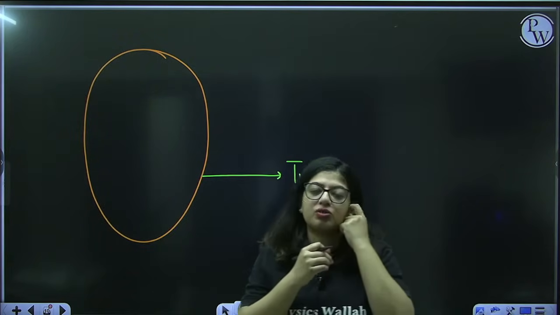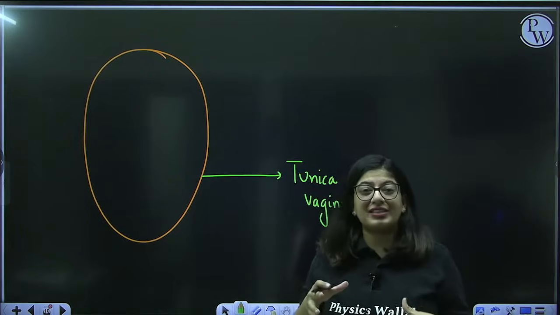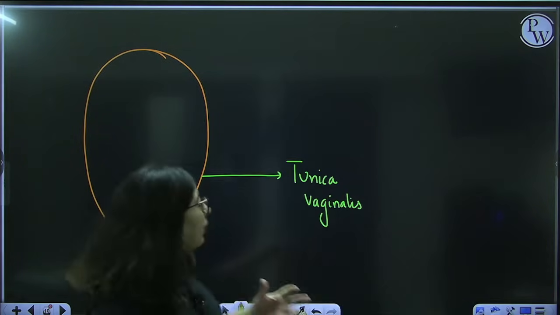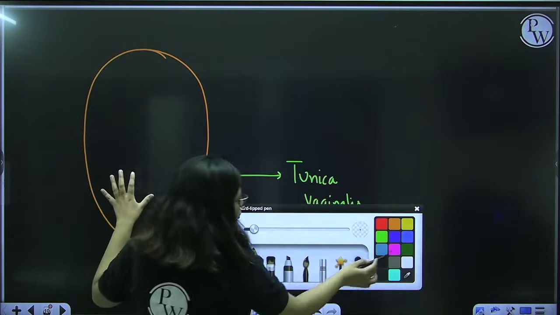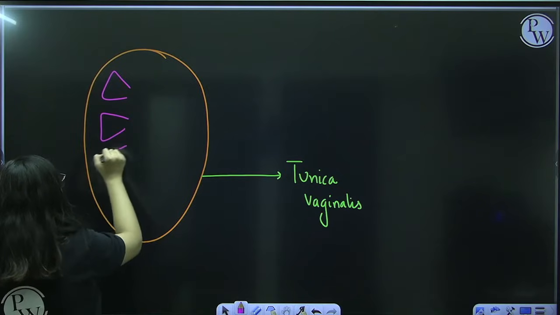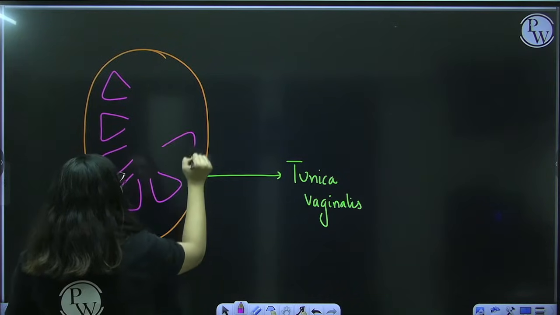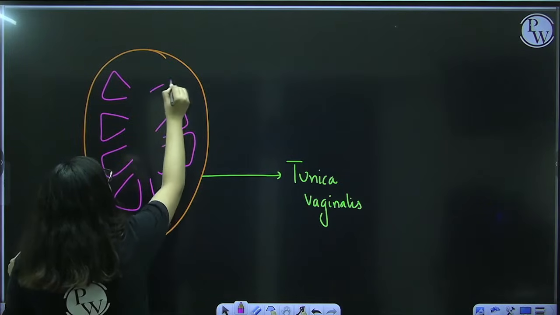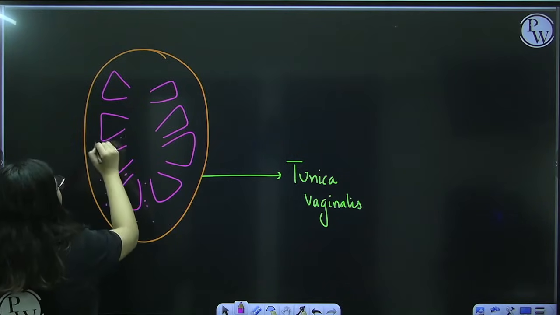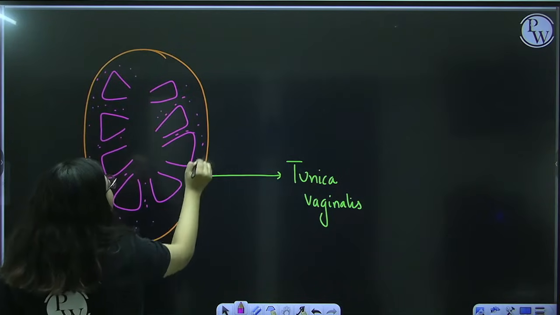Okay, now inside of that a connective tissue is present, and this connective tissue is dividing the testes into internal compartments, right? So inside it has a connective tissue which is distributing the inside space of your testes into these compartments. The name of this connective tissue is tunica albuginea.